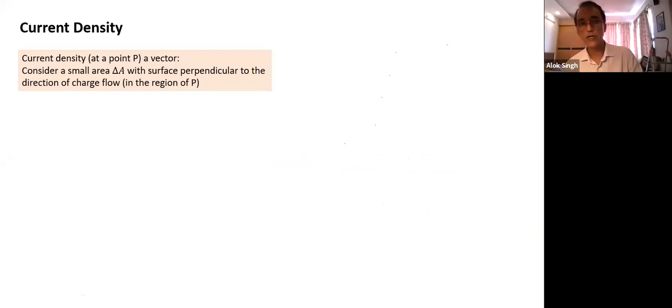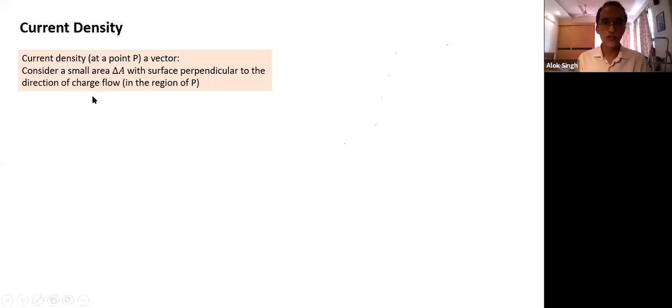We define another term called current density, and current density is a vector quantity. Let's try and understand what current density means. If I have to find current density at a particular point, it's a point function. So to find current density at a particular point, we choose a small area near that point. How small? Negligibly small. And we choose an area perpendicular to the direction of charge flow. I need to know which direction the charge is flowing, so I have to choose an area perpendicular to that direction.